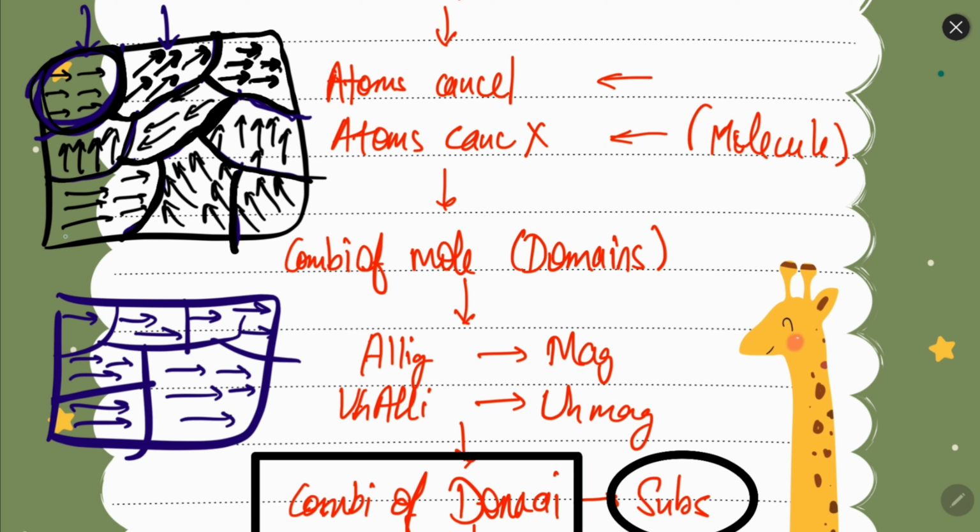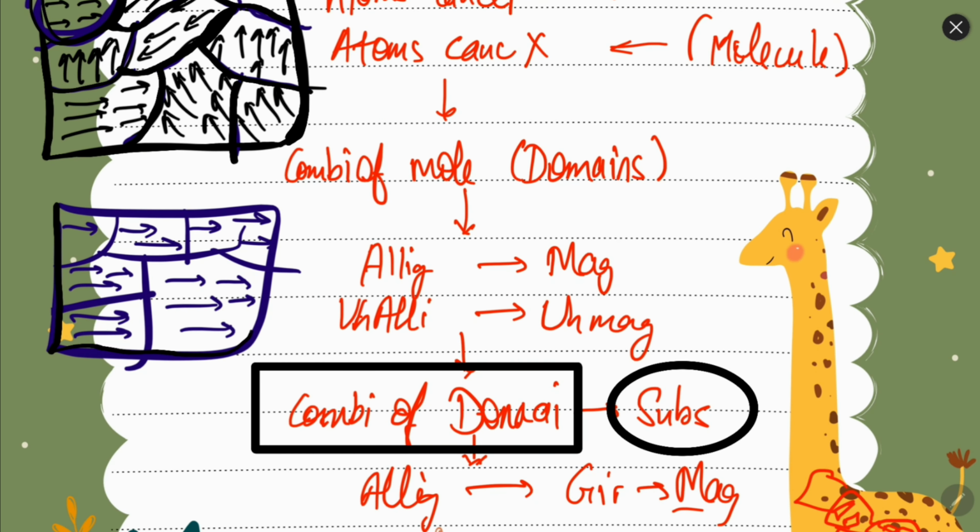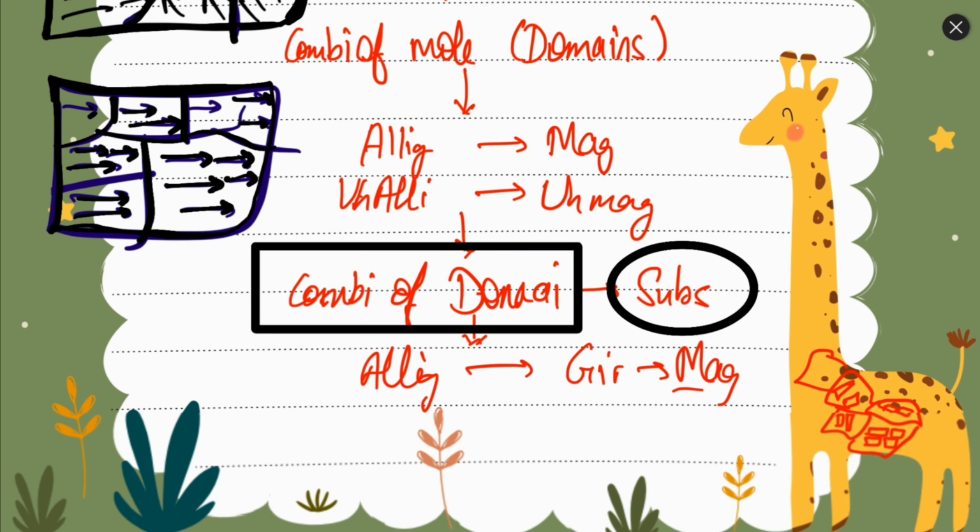Now what happens is that if we apply any external field, then all these molecules of different domains will also get aligned. So we will have a situation like this, in which we have domains which are aligned in the same direction. Molecules of all the domains will be aligned in the same direction if an external magnetic field is applied. So the materials having domains in the same direction will become magnetic.